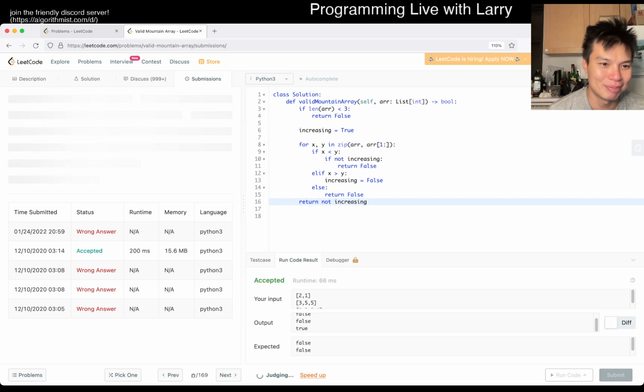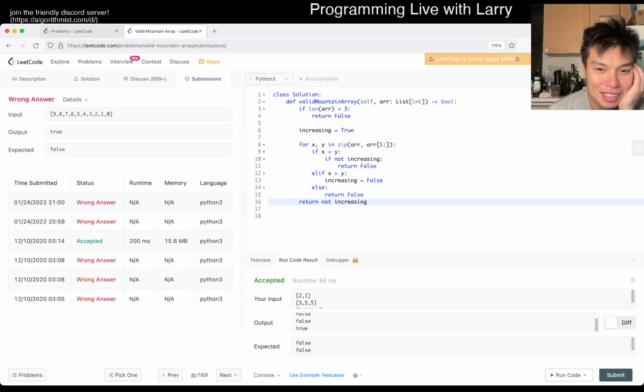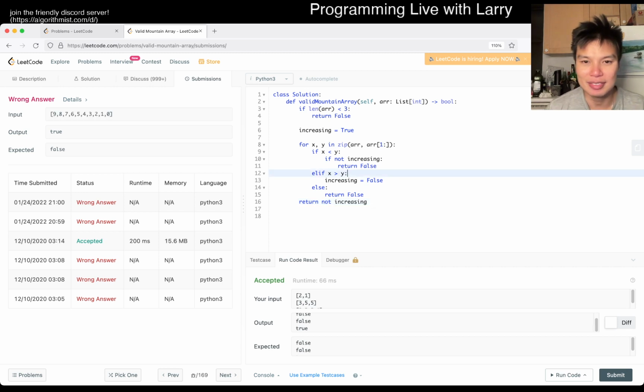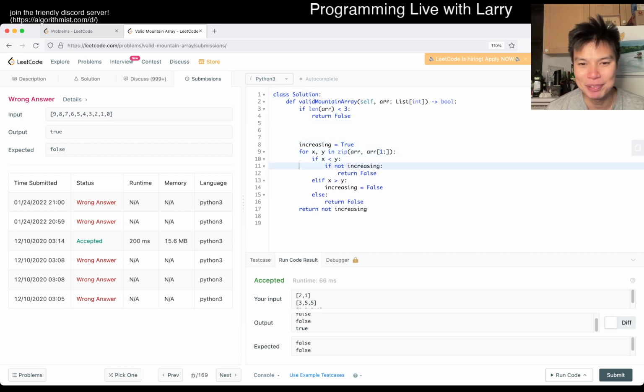So, oh jeez, I thought I checked for this. Because I was just saying this is literally the opposite of before. Oh, okay, this is what happens when you get too arrogant and confused. I mean, I guess we could put something here.